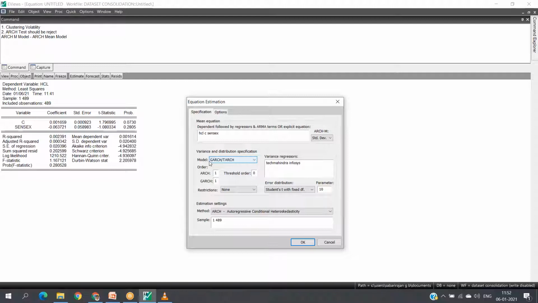I'm not able to get you, ma'am. Actually, sir, I have added Tech Mahindra and Infosys. What is the question on that? I just want to ask why you have added these two particular variables in the variance regressor box. What is the difference?